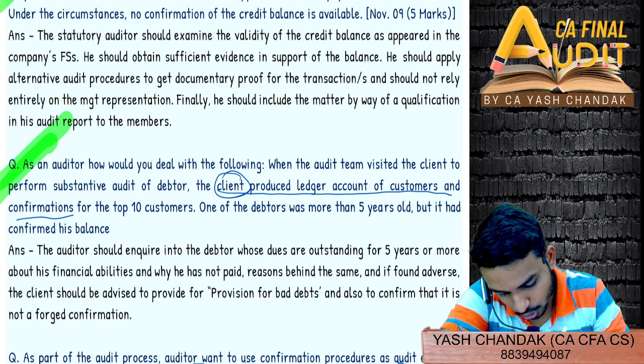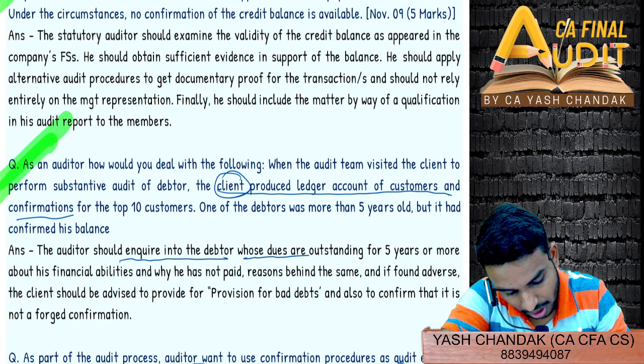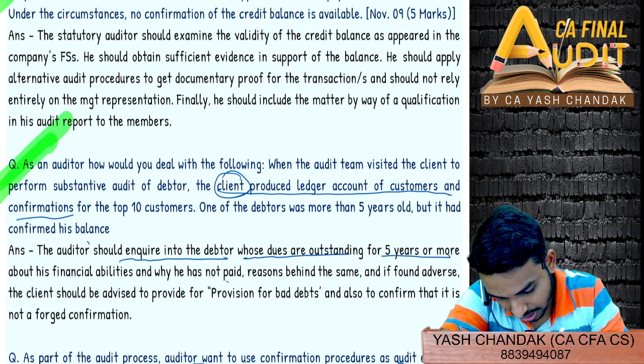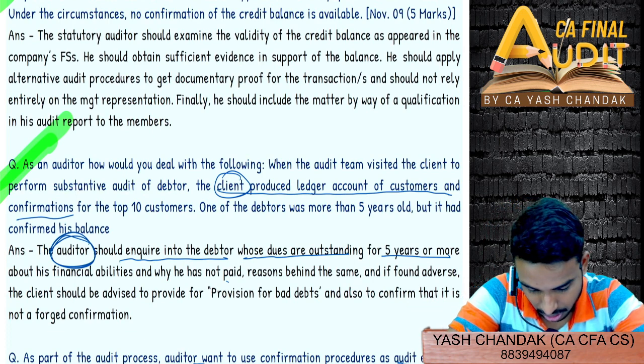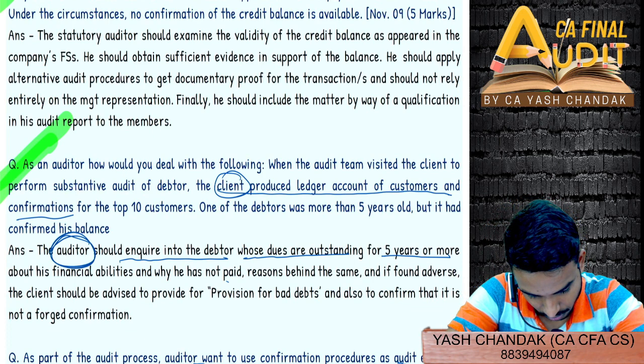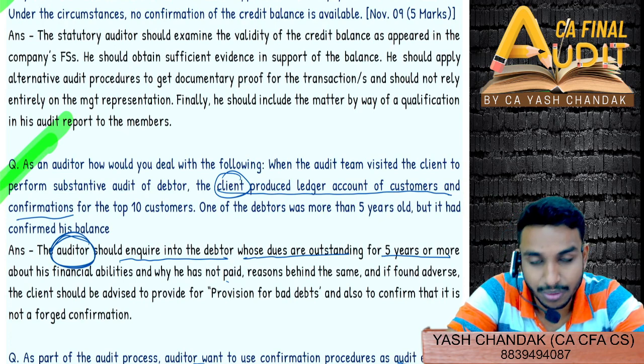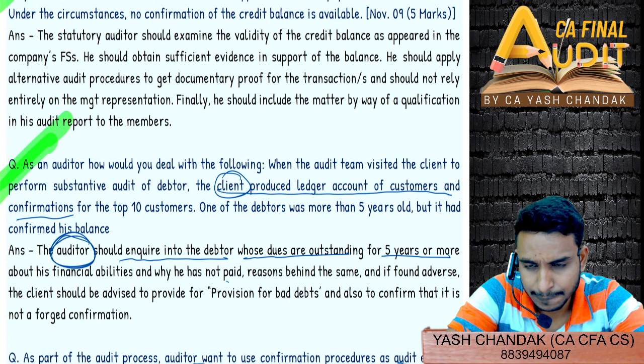So what's the answer? The auditor should inquire into the debtor whose dues are outstanding for 5 years or more and why he has not paid. So they have written that the auditor should inquire. In the second question, the debtor had confirmed his balance.